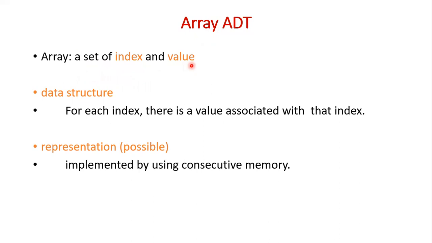So from abstract data type point of view, we define arrays like this. Array is a set of index and the associated values. So from a user perspective, the user does not bother whether for the array the memory is continuous or discontinuous. It doesn't matter to the user at all.